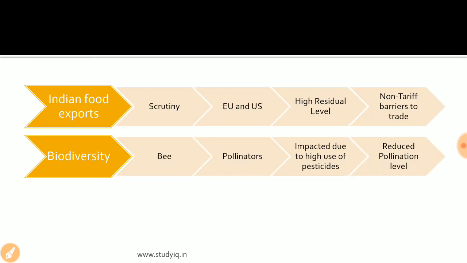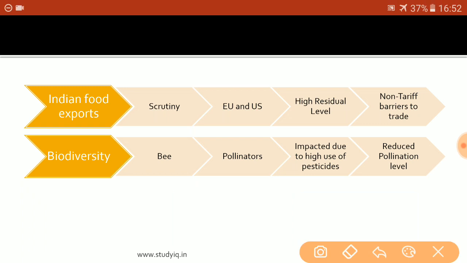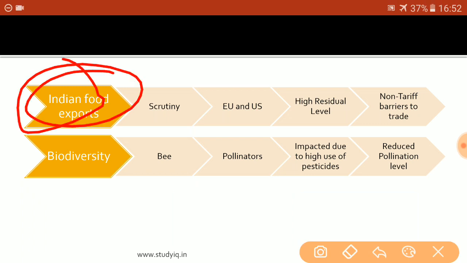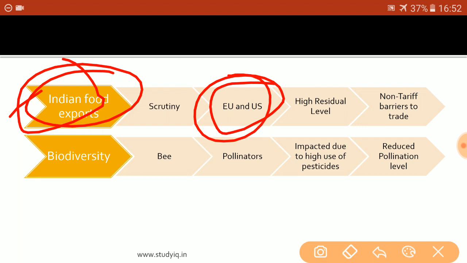Coming to the next implication of these pesticides and insecticides is the export of food items from India. India, after the Green Revolution, became one of the major players in the agriculture market of the world, and we export large amounts of primary products to different parts of the world. Particularly, our food grains are exported to the EU, that is the European Union, and the United States of America. But of late, in the WTO as well as at the bilateral level, these European countries and the United States have raised the issue of chemicals in Indian foods.